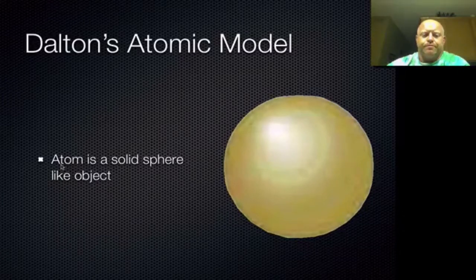So, as a result, his model shows that the atom would be kind of like a sphere, just a solid sphere or ball of mass that was indestructible. You could not break it apart and it had no complexity to it. We now know that his model isn't right, that there's more complexity there. However, it was a good starting point from a historical aspect. Again, we're talking early 1800s.